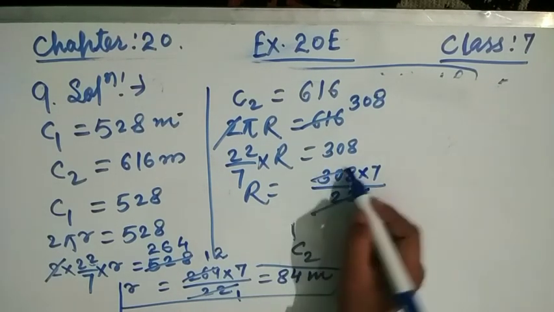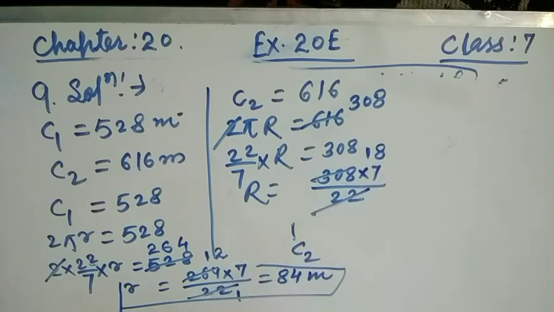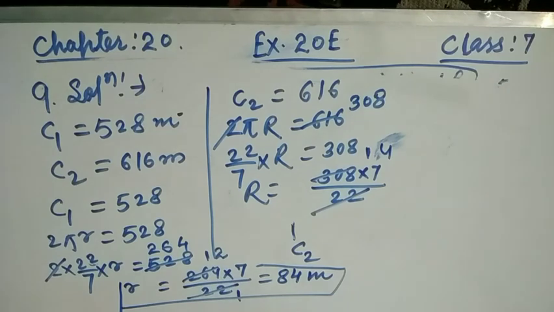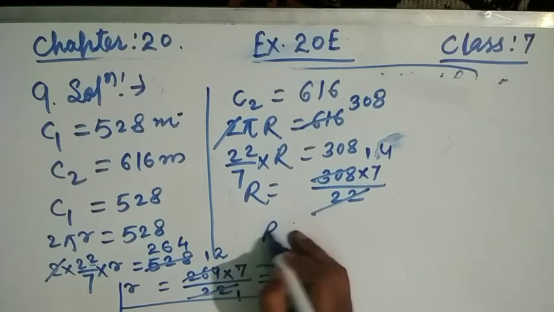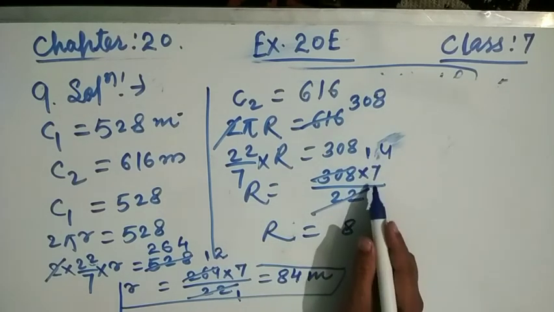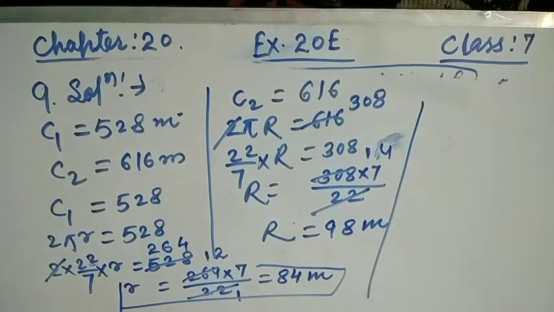This is easy, friends: 22 times 14 is 308. So R is equal to 14 multiplied by 7, which is 98 meters. So now friends, the width of this track is capital R minus small r, 98 minus 84.